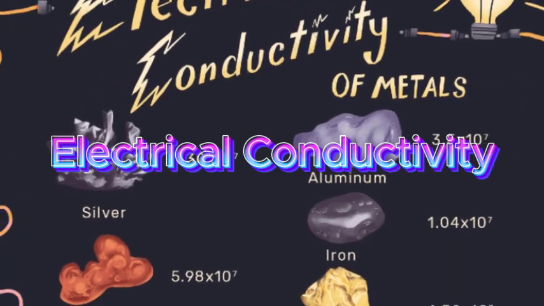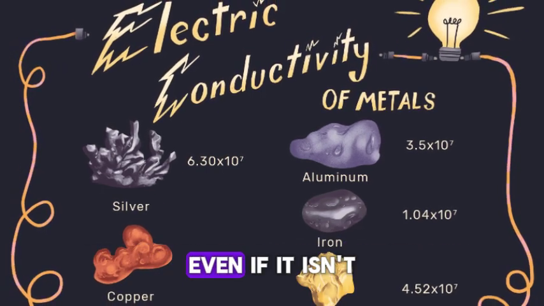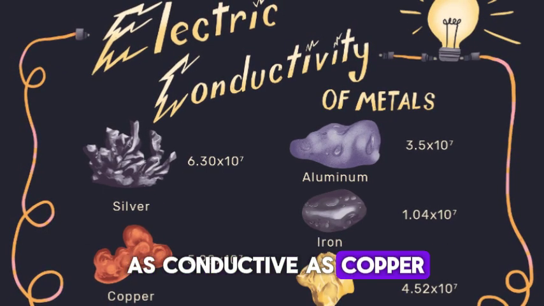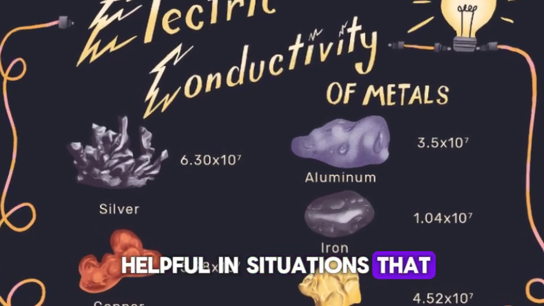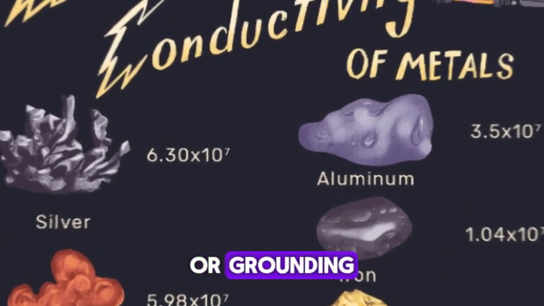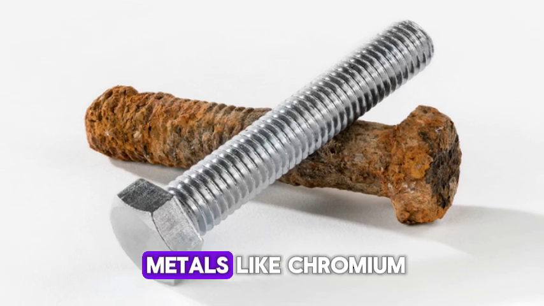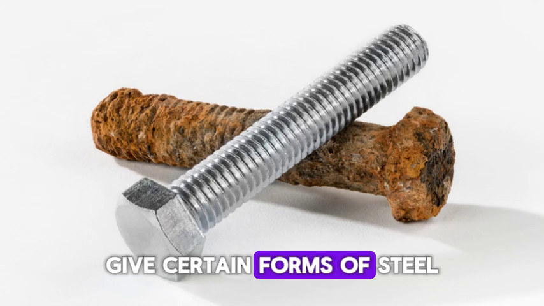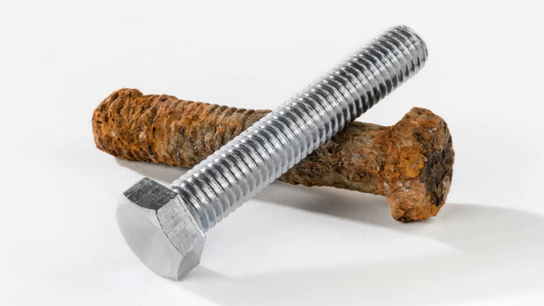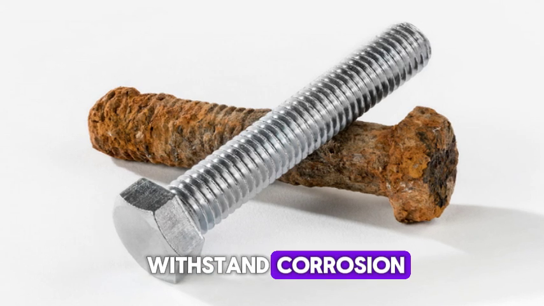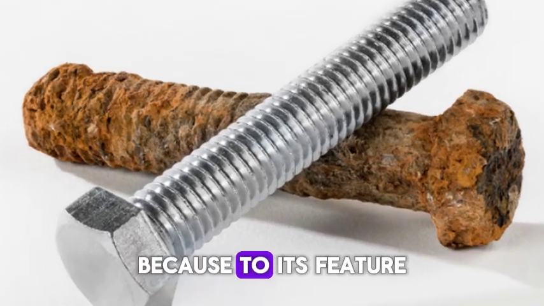4. Electrical conductivity. Steel nevertheless has electrical conductivity, even if it isn't as conductive as copper or aluminum. This property makes steel helpful in situations that need electrical conductivity or grounding. 5. Corrosion resistance. The presence of alloying metals like chromium gives certain forms of steel, notably stainless steel, excellent resistance to corrosion. Steel is able to withstand corrosion and deterioration in corrosive environments and damp conditions because of this feature.